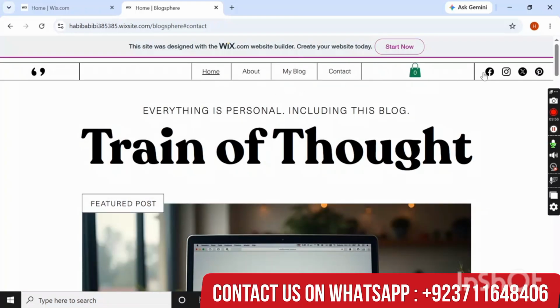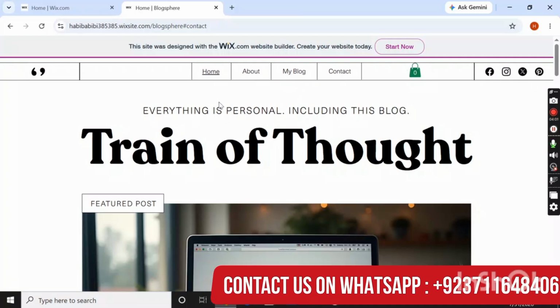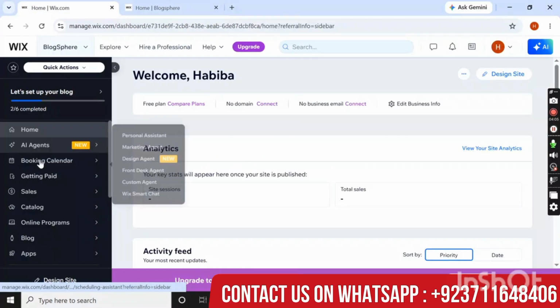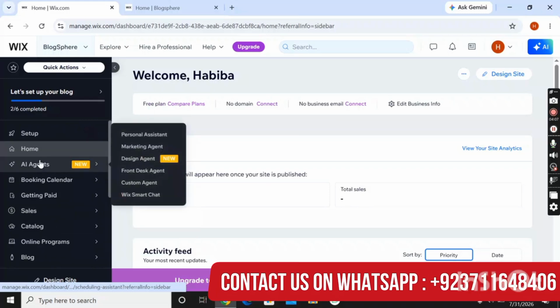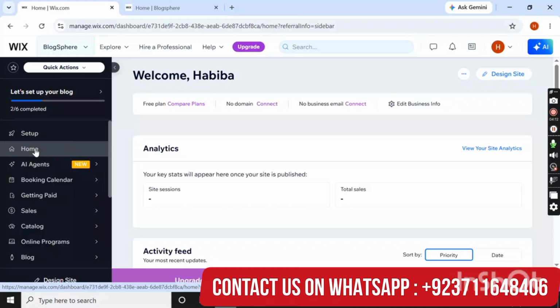So viewers, here are the social media links. This was all about the user panel. So let's move toward the admin panel or the dashboard. Admin can manage this site from here, from the dashboard, and here is the home section.